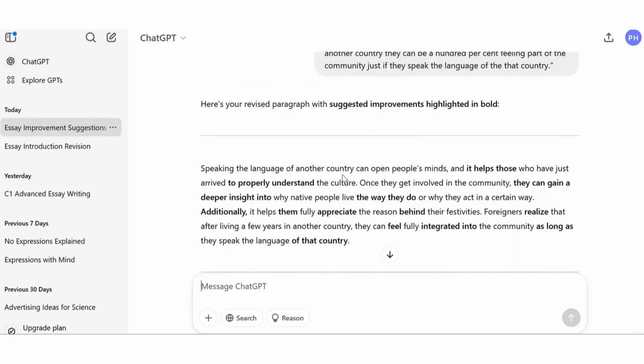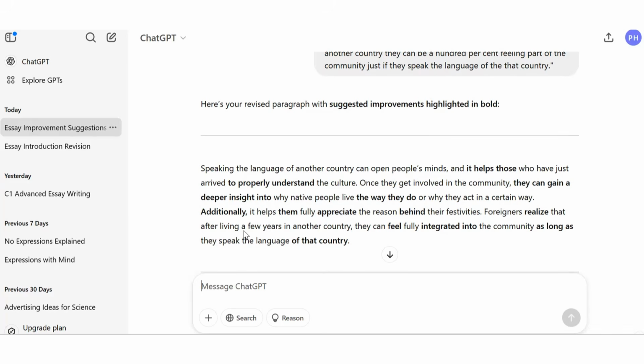Speaking the language of another country can open people's minds, and it helps those who have just arrived to properly understand the culture. So it explains clearly what we're talking about in relation to the importance of language and culture. Once they get involved in the community, they can gain a deeper insight into why native people live the way they do or why they act in a certain way. Additionally, it helps them fully appreciate the reason behind their festivities.